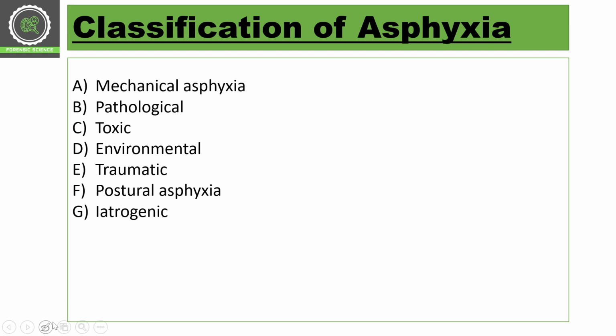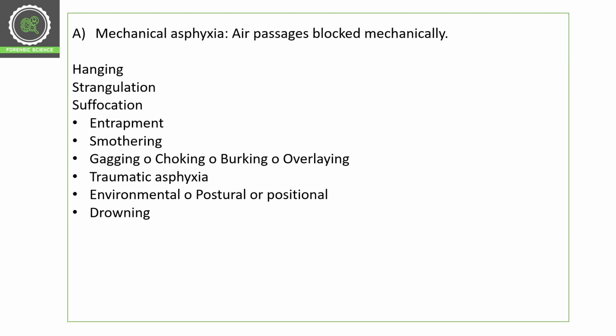So classification of asphyxia includes mechanical asphyxia. Mechanical asphyxia includes multiple things, which we will discuss right now. And then pathological asphyxia, toxic asphyxia, environmental asphyxia, traumatic asphyxia, postural asphyxia, and iatrogenic asphyxia. So these are the different types of asphyxia, and we will first see mechanical asphyxia, which is when the air passage is blocked mechanically. The air passage means your nose and mouth.